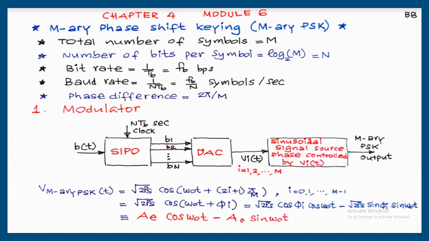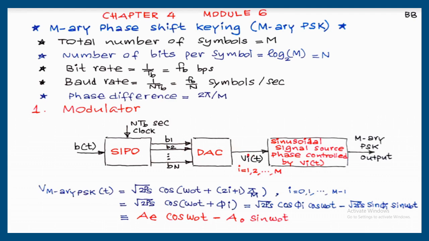That is given to a digital to analog converter. And the function of the digital to analog converter is to generate an equivalent voltage according to the input bits combination. So here the total number of combinations is 2 raised to n, which is equal to M. That is why here we will get M different voltages, V1(t), V2(t), etc., VM(t), depending upon the combination. Like in a QPSK, it may be 00, 01, 10 or 11. So we will get 4 combinations, so 4 voltages. And for 8-array PSK, 3 parallel bits, b1, b2, b3. So there are 8 combinations, 000 to 111, 8 different voltages we will get here.